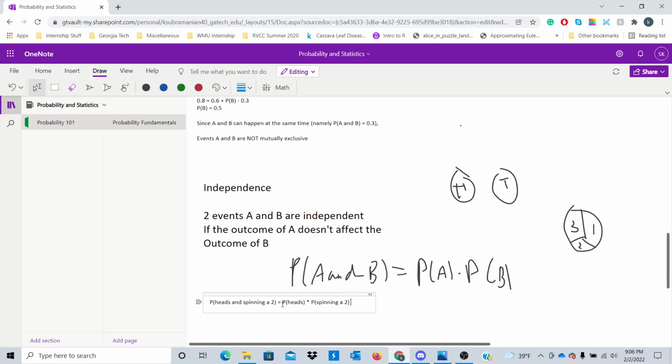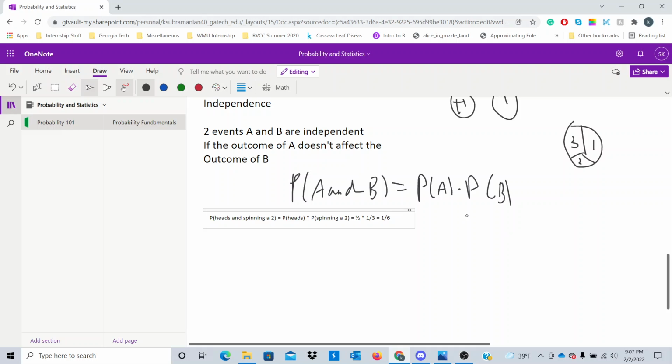The probability of getting a heads is 1/2, because we're assuming a fair coin. And the probability of spinning a 2 is 1/3, because we assume that the spinner has equal sections. And thus the probability is 1/6. So when we know that two events are independent, it sometimes makes probability calculations much easier, because we can split a joint event such as A and B happening together into the product of the individual probabilities. That's just something cool to keep in mind.